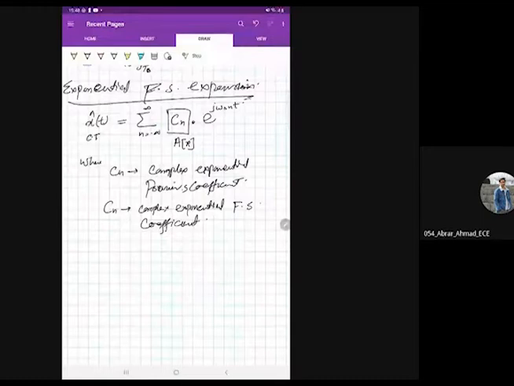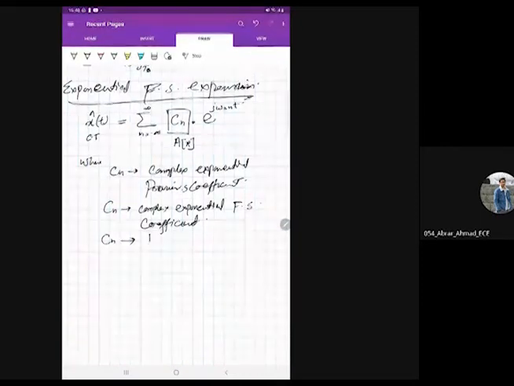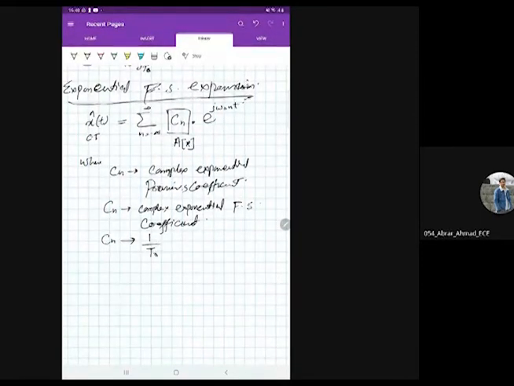It is calculated, A of k or C of n, by 1 by T naught integral over one period of x of t e raised power minus j n omega naught t. This is how we calculate C of n.